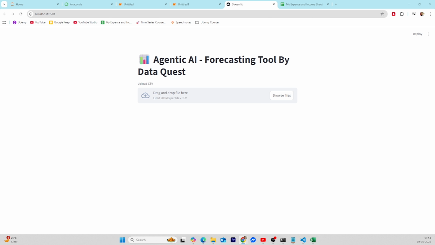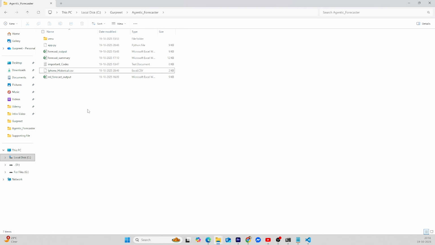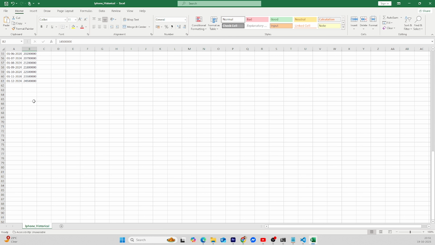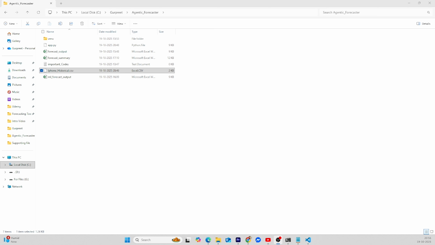Now let me give you the demo of this tool and then I will teach you how you can make this model by yourself. For this demo, I have used iPhone's historical sales data. Let me open this file and show you what it contains. It contains the last 5 years month over month sales for iPhone, and we will use this data to predict what would be iPhone sales month over month for 2025 and 2026. I will attach this file in the description so you can follow along.